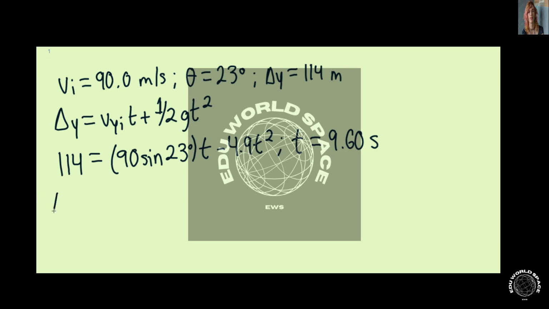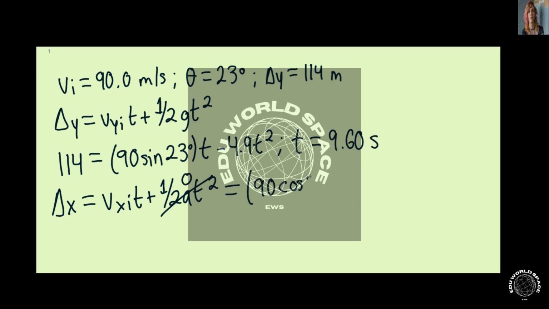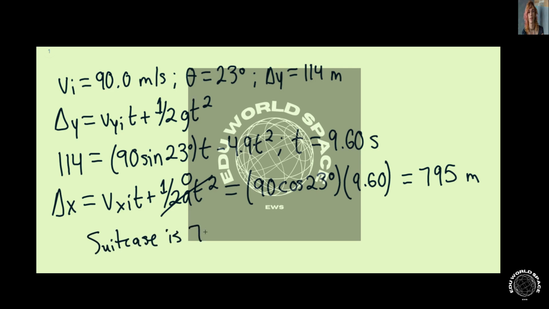So we can say that delta x is going to be equal to Vx initial t plus 1/2 at squared. In the x direction, there isn't any acceleration, so this term becomes 0, and we find that 90 cosine of 23 degrees times 9.60 seconds will equal your total horizontal displacement. This will equal approximately 795 meters. So we can say that the suitcase is 795 meters from the dog.